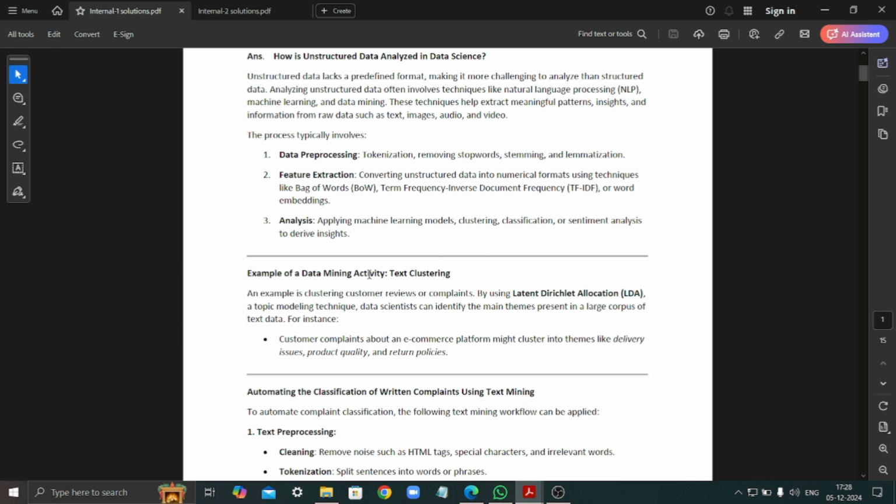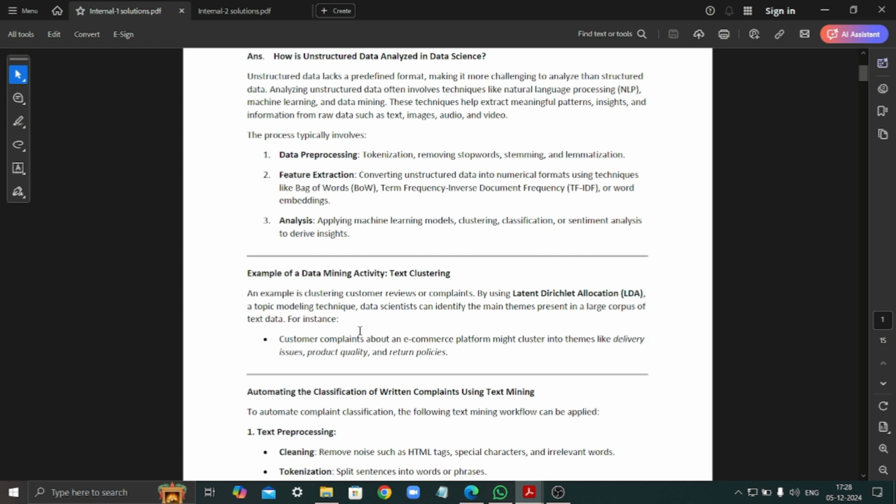Now let's have a look at an example of a data mining activity, which is text clustering. So here we have reviews or complaints as an example. By using LDA, which is latent Dirichlet allocation, a topic modeling technique, we can identify the main themes present in a large corpus of data. For instance, customer complaints about an e-commerce platform might cluster into themes like delivery issues, product quality, and return policies.